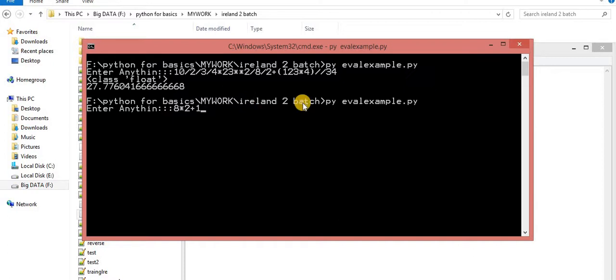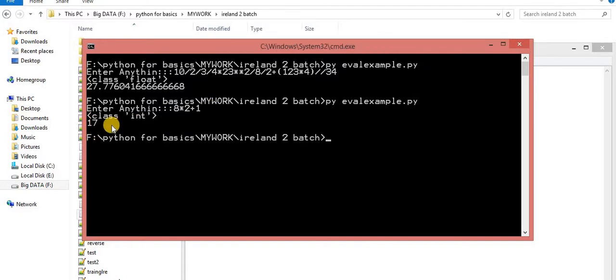I am taking just one. Sometimes we perform the plus first, and calculate 2 plus 3, that is 5, and 5 multiplied by 8, that is 40. But that is not the appropriate output, because the priority of multiplication is higher. So the output would be 8 into 2 is 16, 16 plus 1 is 17. Now when you press enter, the BODMAS rule is automatically implemented. So whenever you have to handle this type of situation, try to use the concept of evaluation. I think now the picture is clear enough for this concept.